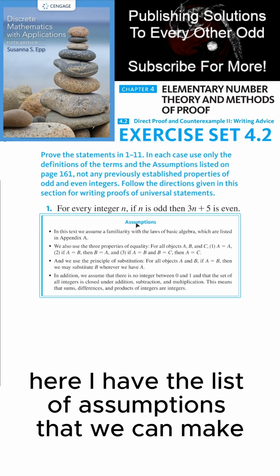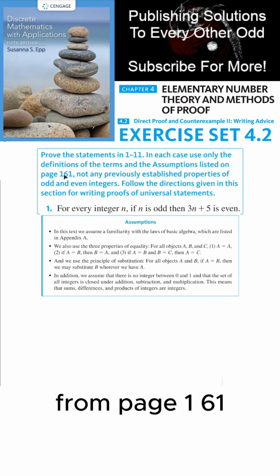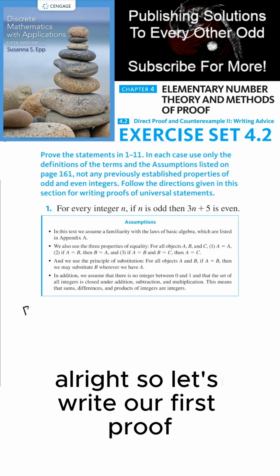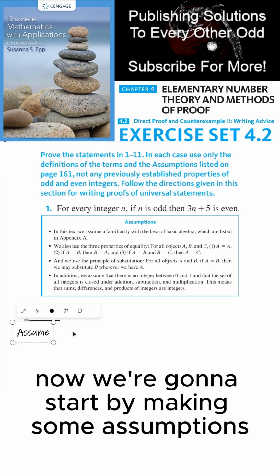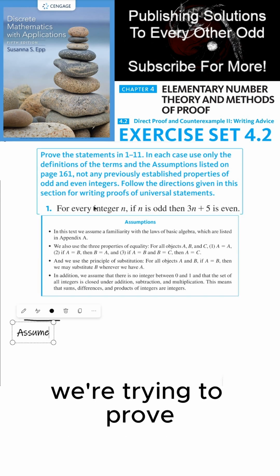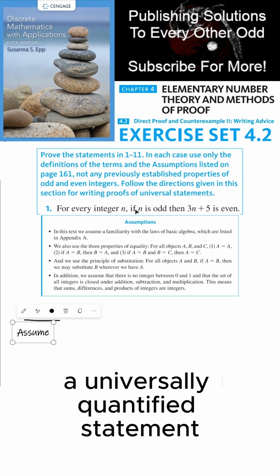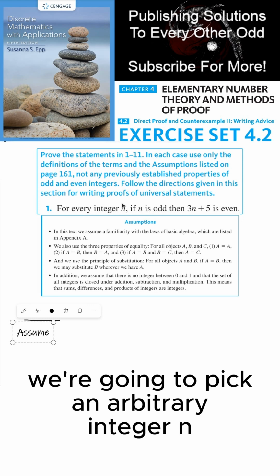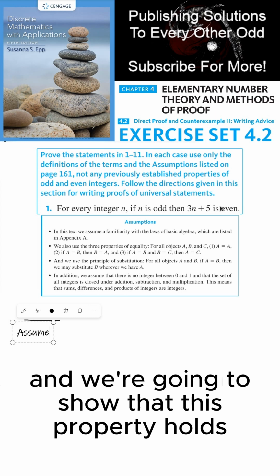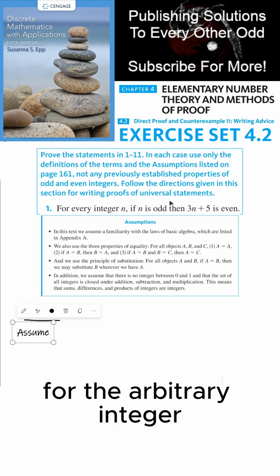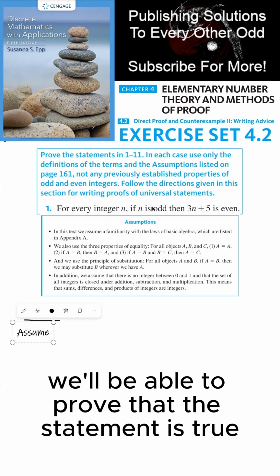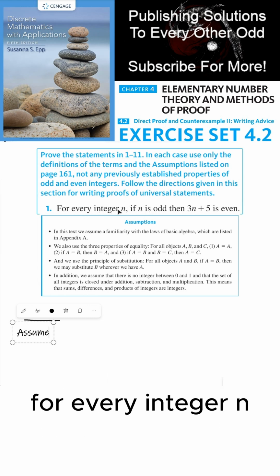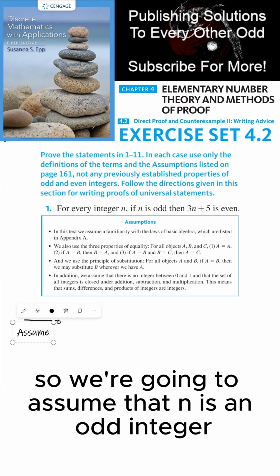Now here I have the list of assumptions that we can make from page 161. All right, so let's write our first proof. We start by titling our proof with the word proof. Now we're going to start by making some assumptions. We're trying to prove a universally quantified statement. We're going to pick an arbitrary integer n, and we're going to show that this property holds for the arbitrary integer, and because of the arbitrariness, we'll be able to prove that the statement is true for every integer n. So we're going to assume that n is an odd integer.